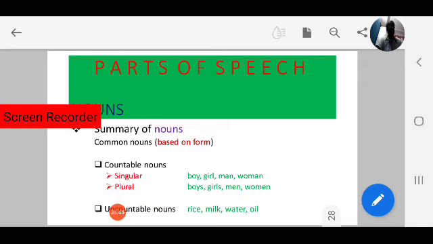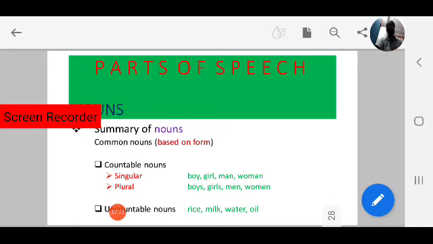But we can count them with the addition of countable nouns. For example, one glass of water, a grain of rice, 1 liter of milk, 2 liters of milk. Here 2 liters, 1 liter come under countable nouns. By using those countable nouns, we can count uncountable nouns also.